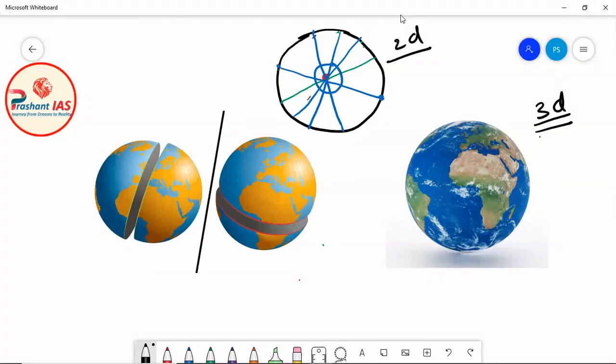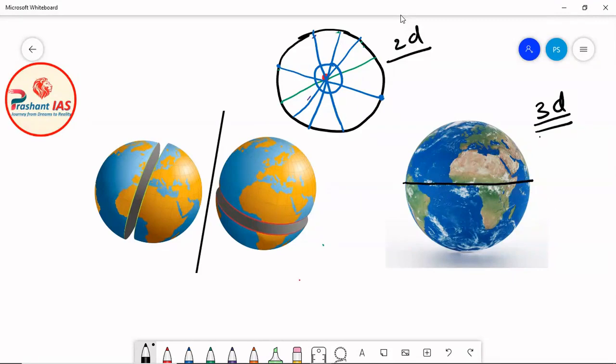So if I can draw infinite diameters on a circle, similarly I can also draw infinite great circles on earth. For example, the equator is a great circle, okay. So this is a great circle.